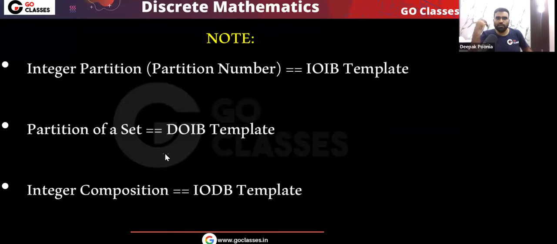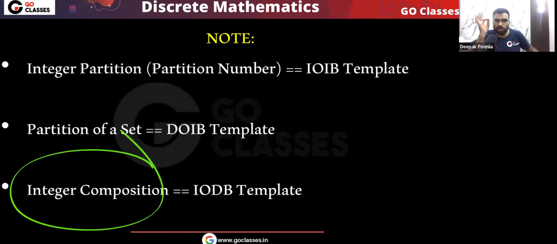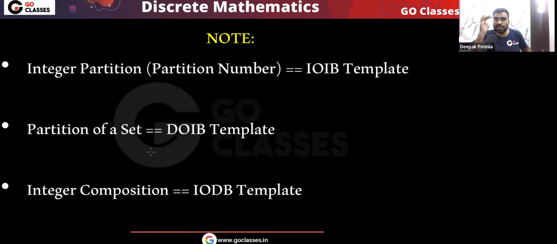Now let me tell you one note. We have already seen integer partition. This integer partition follows the IOIB template. But in the previous lectures, we have seen integer composition also, if you remember. Also, in this same lecture, we have seen partition of a set. So remember, there are 3 things, and these 3 things are different.